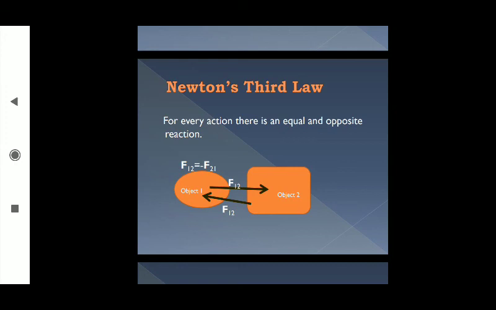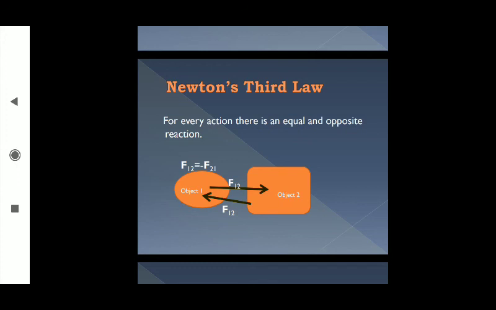So what is the connection of these three laws of Newton with our syllabus, the special theory of relativity? As I told in my previous lecture, we have to know about inertial and non-inertial frames. An inertial frame is a frame where Newton's first law is valid.